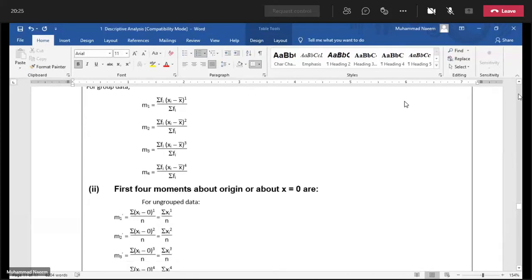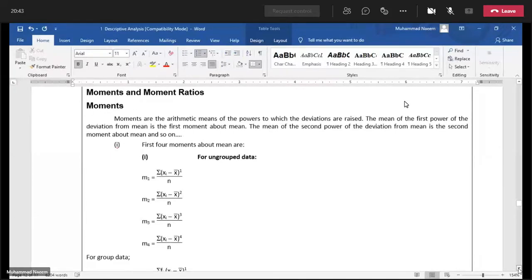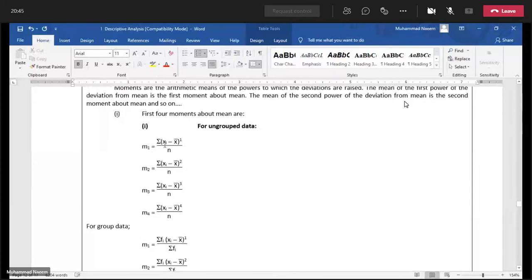Okay, the last topic of this discussion is the moment and moment ratios. Moments are just the average of various powers of the deviations.